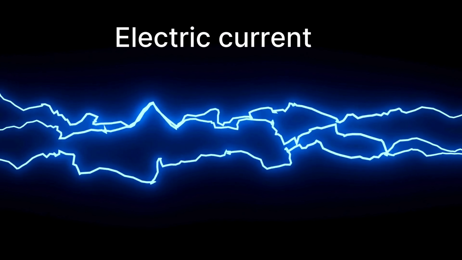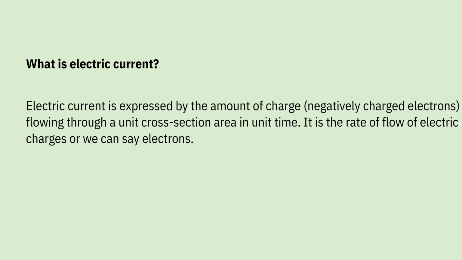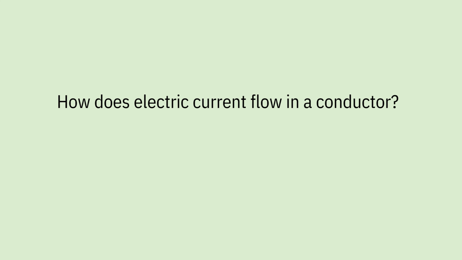Now what is electric current? Electric current is expressed by the amount of charge, which is the negatively charged electrons, flowing through a unit cross-section area in unit time. It is the rate of flow of electric charges, or we can say electrons. Now let us understand this better with an example.